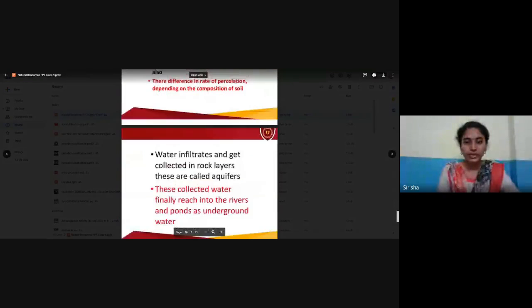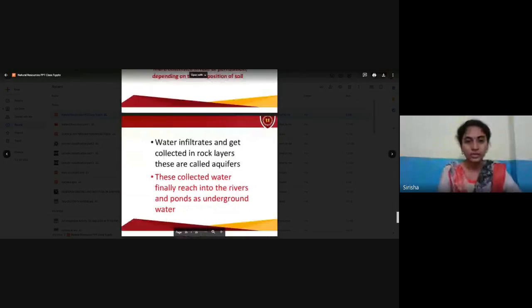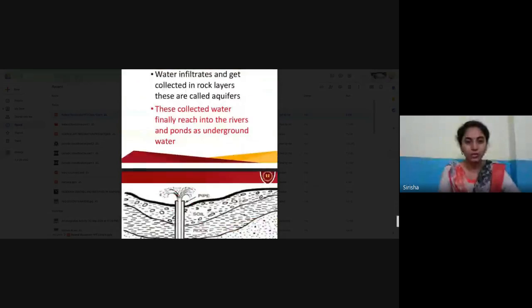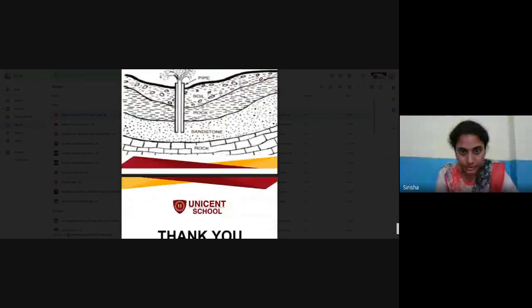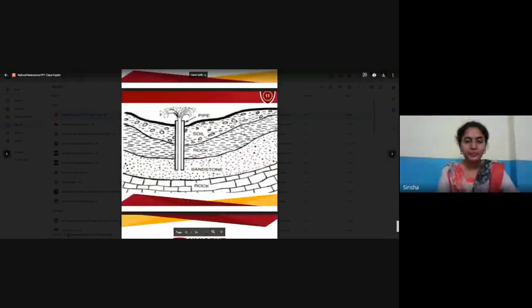Next, water infiltrates and gets collected in rock layers, and these are called aquifers. These collected waters finally reach the earth's rivers and ponds as underground water. See here, sandstone rock and soil as well.